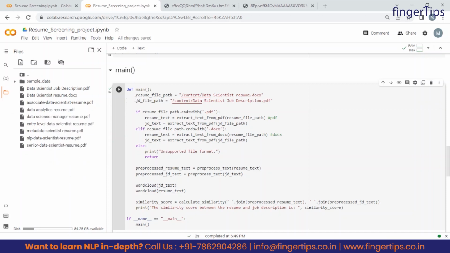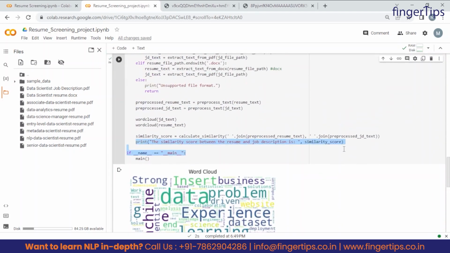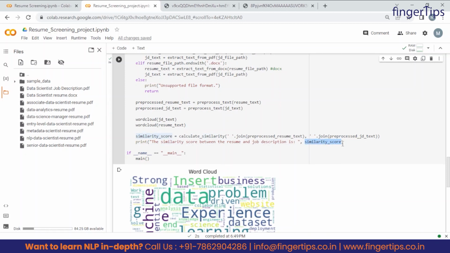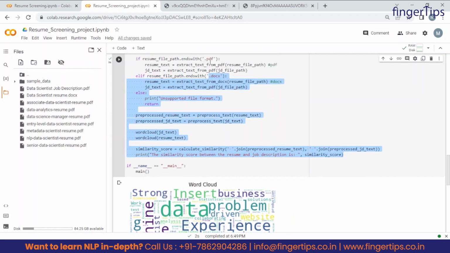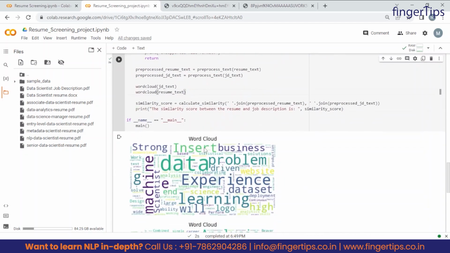For that reason, you have to create a for loop which takes all the resumes of this folder, or we can also create a folder. It takes all these resumes one by one, compares each with the job description, and the result in the end should show how many match. We can also set a threshold here, right? And we have to calculate this similarity score for all the resumes with the job description, and we want to select the best candidate, right? So this is the task you can do. And guys, using that for loop, we can make this system automated, right?